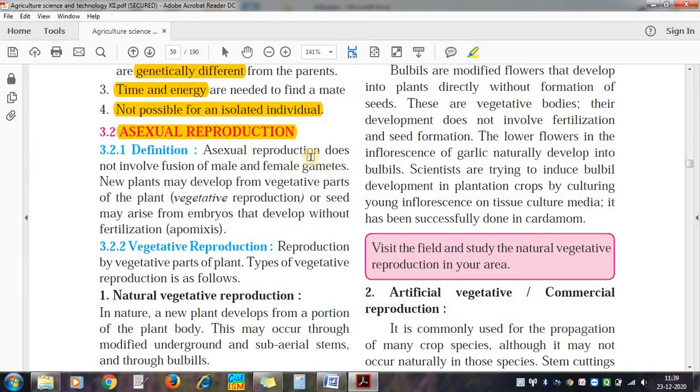Now in this case it does not involve fusion of male and female gametes. This is involved in sexual reproduction. So here in asexual reproduction, new plants may be developed from vegetative parts of the plant. So it is also called vegetative reproduction. Asexual reproduction is called vegetative reproduction.